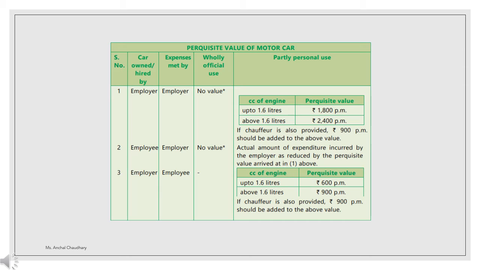So in that case, if it is used for personal use also, then if the car is up to 1.6 liter cc engine, then the value of requisite will be 600 per month. And if it is above 1.6 liter, then the value of requisite will be 900 per month. And again, if a chauffeur is also provided, then the salary of the chauffeur will be assumed as 900 per month.